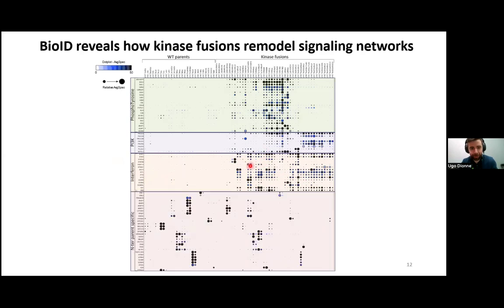And this seemed to be, for fusions, dependent on the identity of the N-terminal parent. So we can see here interactions that are found in the wild-type N-terminal parent, and they're also found in fusions, but only in the ones that contain the sequence of the N-terminal parent. So this means that many fusions are able to potentially rewire very specific pathways. And some examples of this are the PKA signaling, the STRIPAK complex, and the actin remodeling.